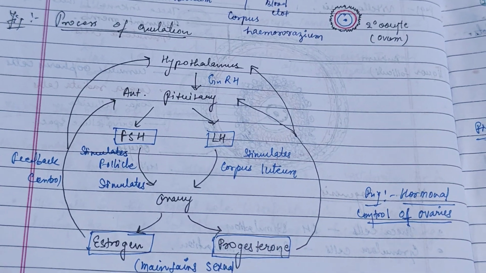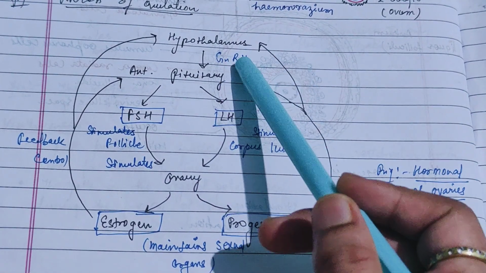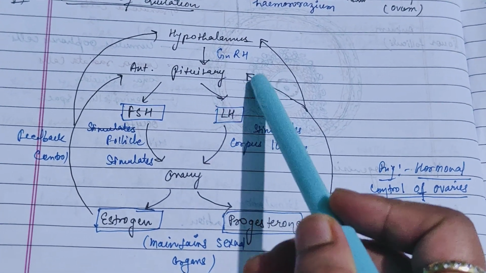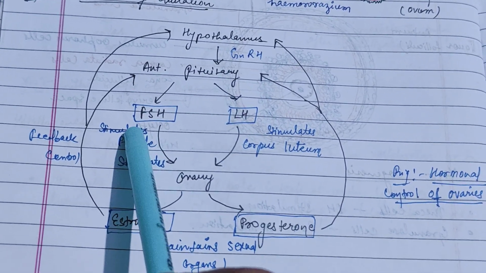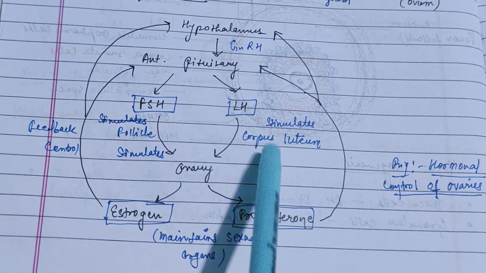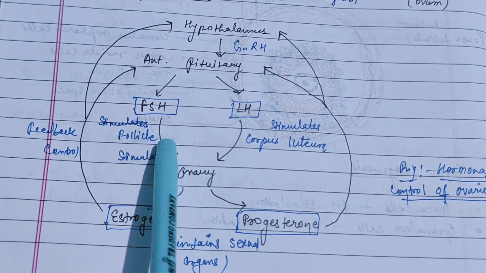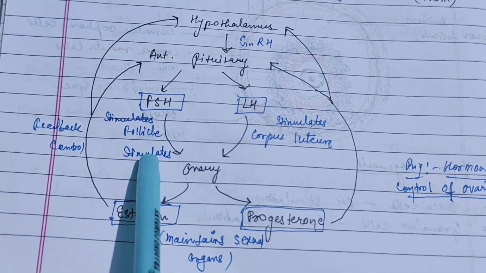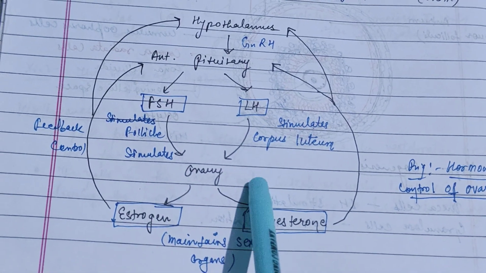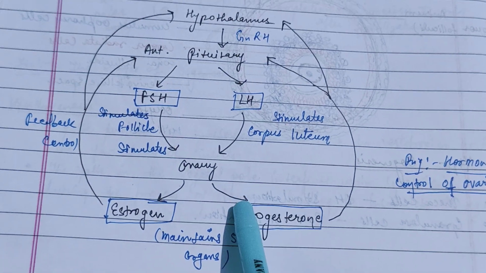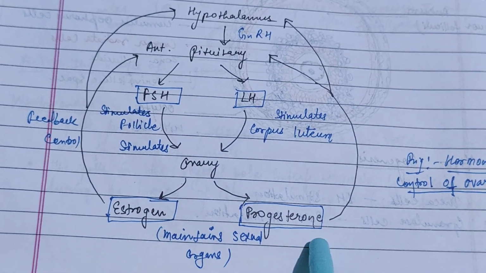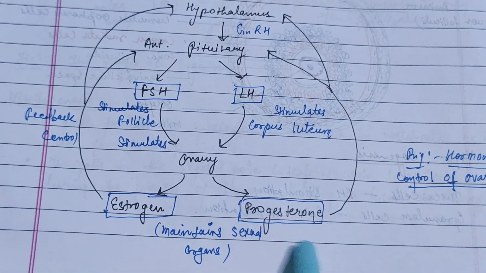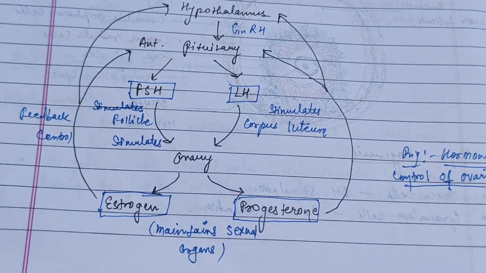Here is the flow chart of the process of ovulation. So the hypothalamus sends GnRH, which gives a positive signal to the anterior pituitary. Then it releases two types of hormones, FSH and LH. FSH, follicle stimulating hormone, stimulates the follicles, and LH, luteinizing hormone, maintains the corpus luteum. And then the ovary releases two types of hormones, estrogen and progesterone, which maintain the sexual organs.